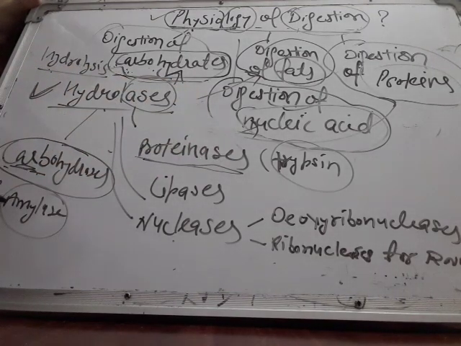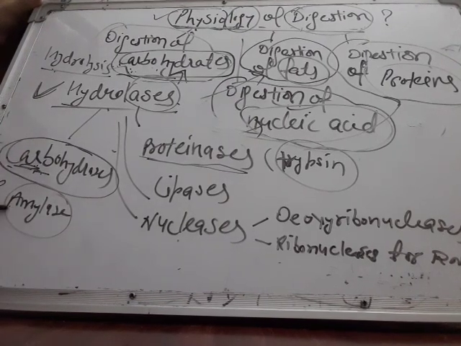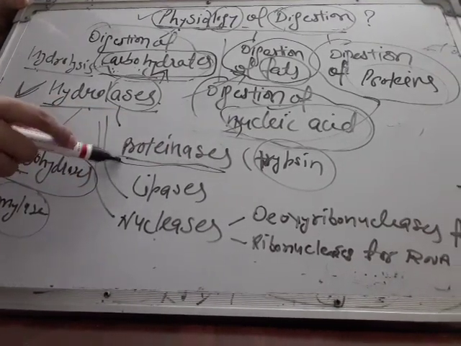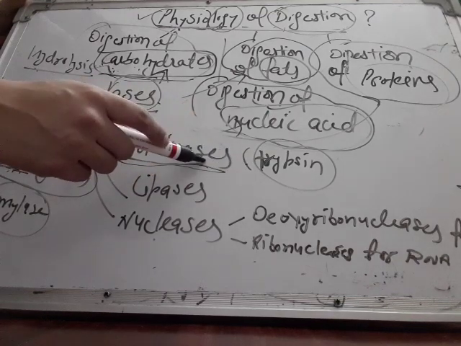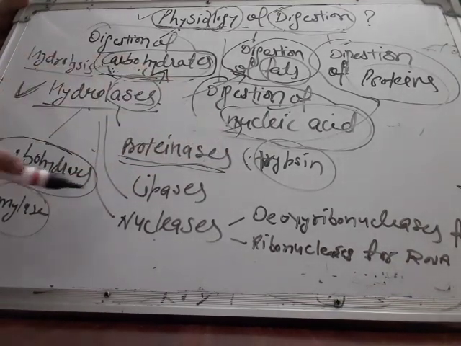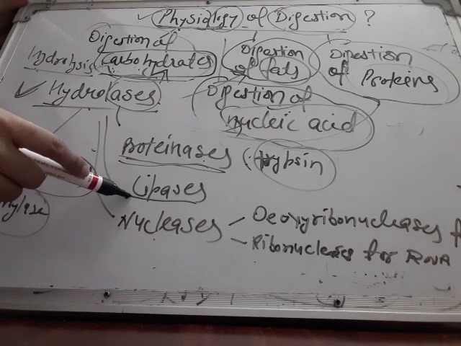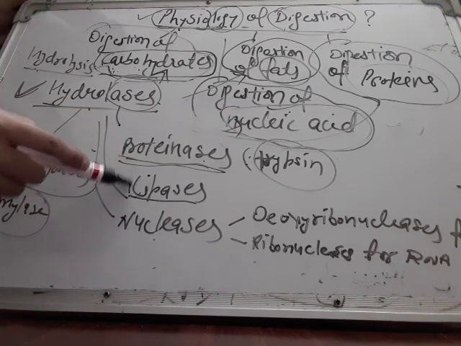I have written examples also. Carbohydrases are the enzymes which only and only digest carbohydrates. These are of various types, but I have mentioned one example, amylase. So amylase is an example of carbohydrases which digest carbohydrates. And proteinases are the enzymes used to digest protein. So trypsin is an example of proteinases. Trypsin will digest protein. Lipases are the enzymes used to digest lipids. Lipids means fats. So these are the same, lipases.